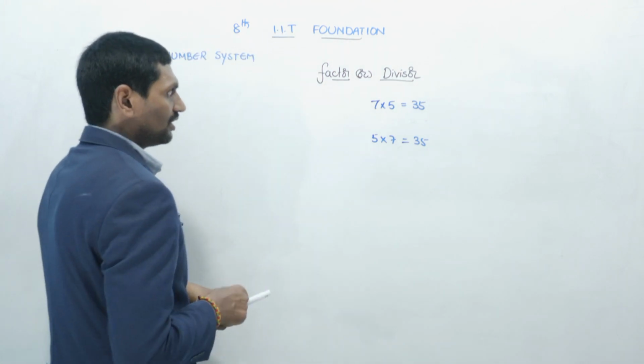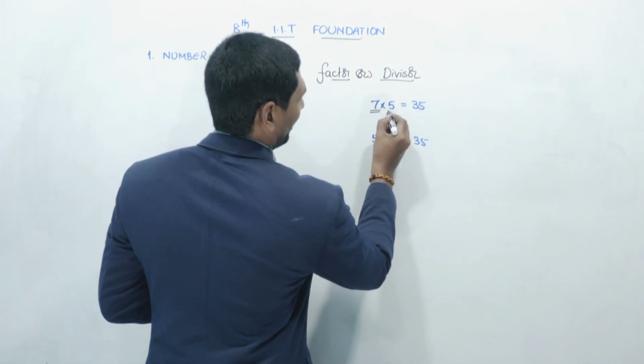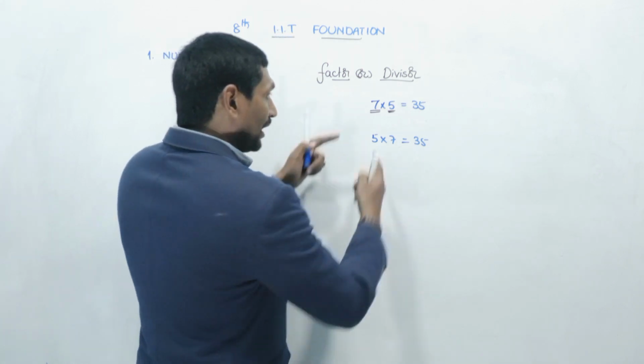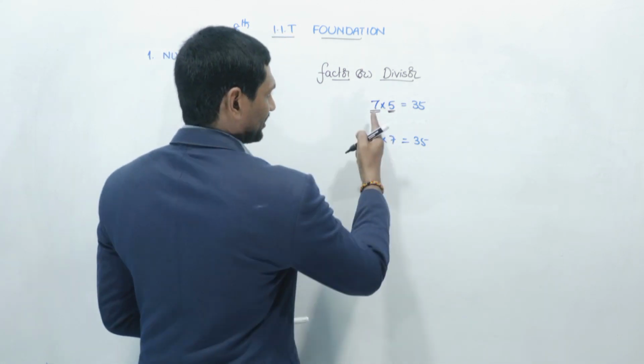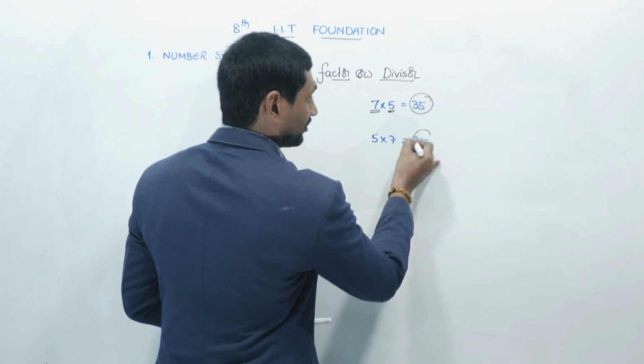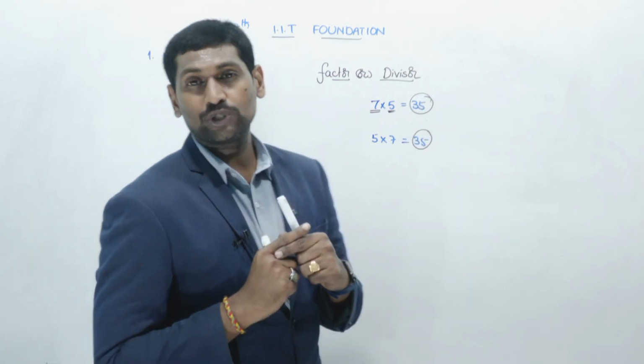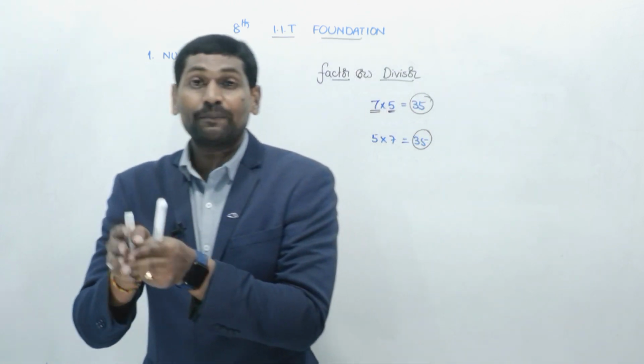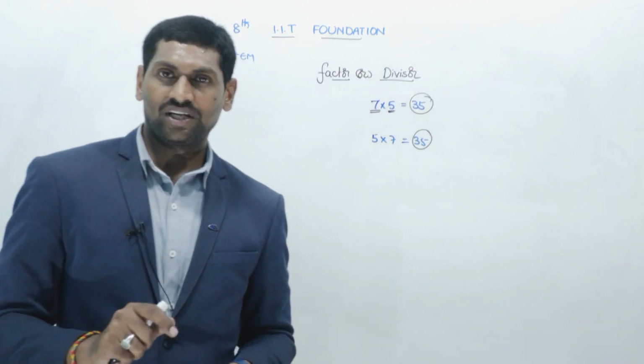Now while you are observing here, 7 and 5 are multiplied with each other, 7 into 5 or 5 into 7. Answer is the same. That means when you multiply two numbers, the result is called product. Am I right?